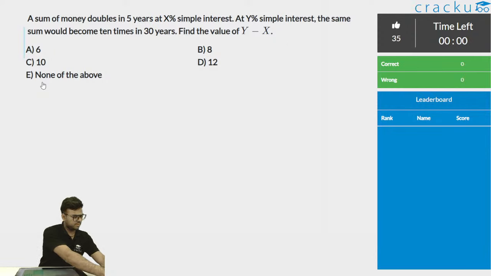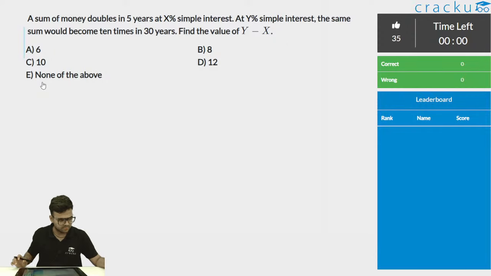So time is up. Only Anil was able to answer this, which is C10. Okay, and I think we have one more person. Yeah, Prasade was also able to answer this question, which is 10. So let me solve this one for you.